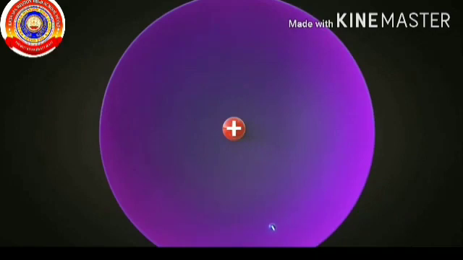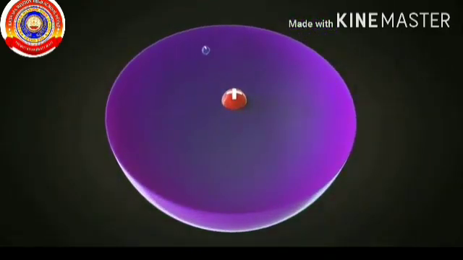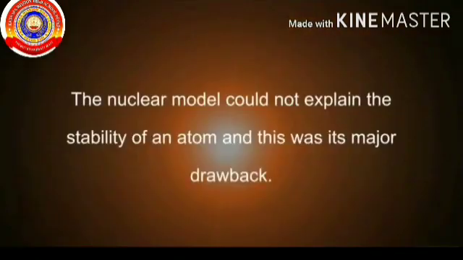However, later it was found that any charged body moving in a circular motion would undergo acceleration. That is, it should use some energy. As a result, the path in which the electron is moving should become smaller, and finally it should fall into the nucleus. Hence, the atom should collapse. So, the nuclear model couldn't explain the stability of an atom, and this was its major drawback.